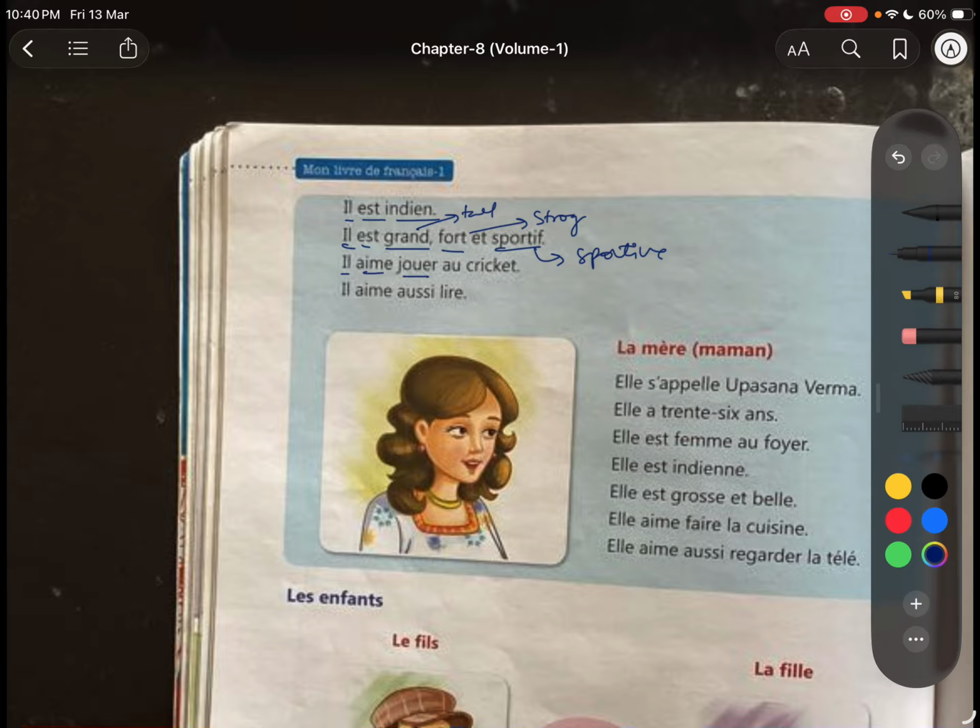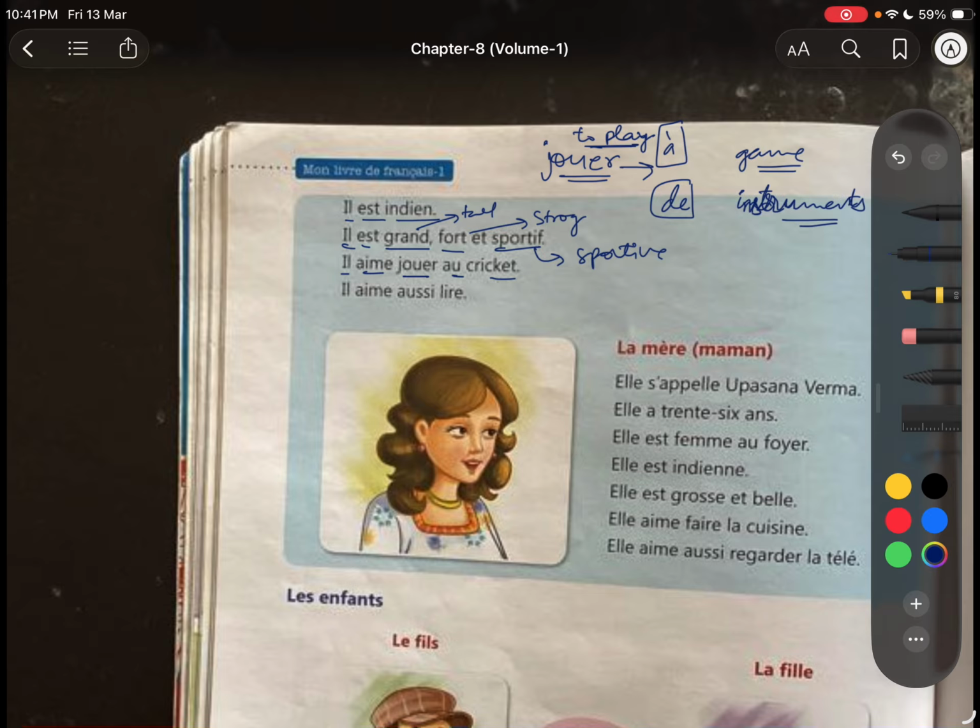Il aime jouer au cricket. Always remember, guys, whenever you have the verb jouer, which means to play, and after jouer you have any game or instrument, there are two things we should keep in mind. With a game we must use the preposition à, and for instruments we must use de.